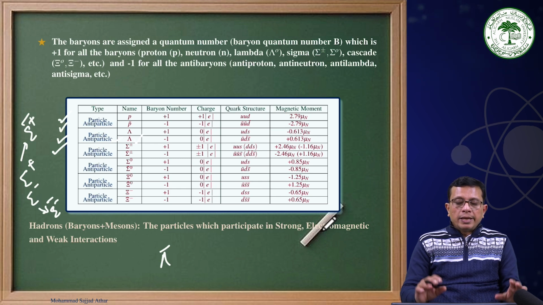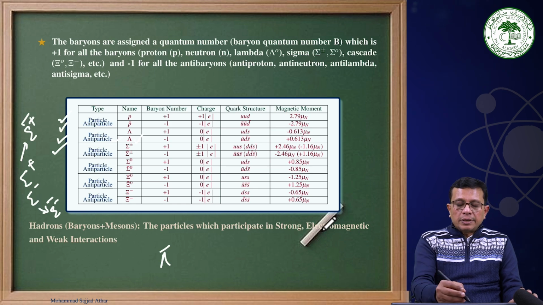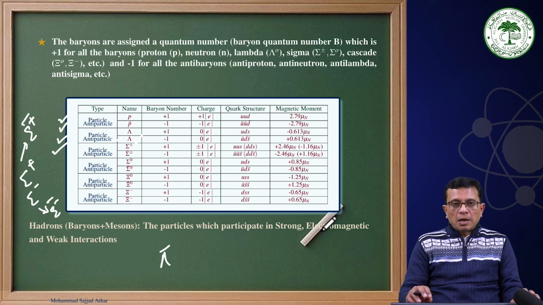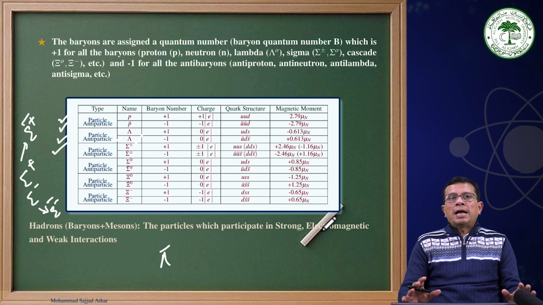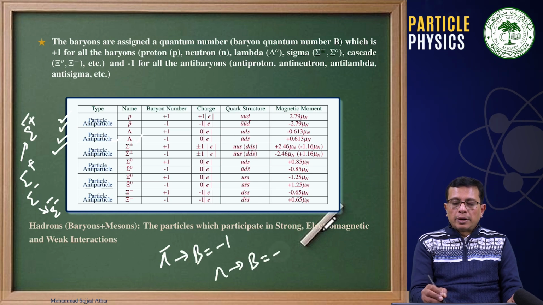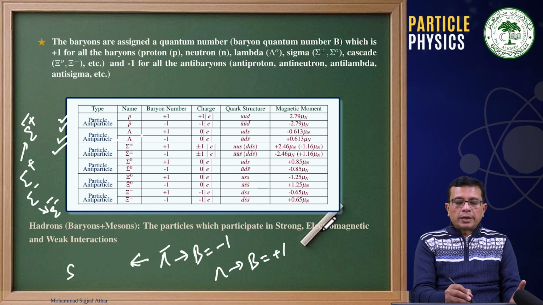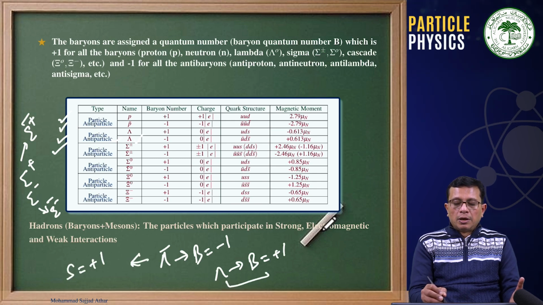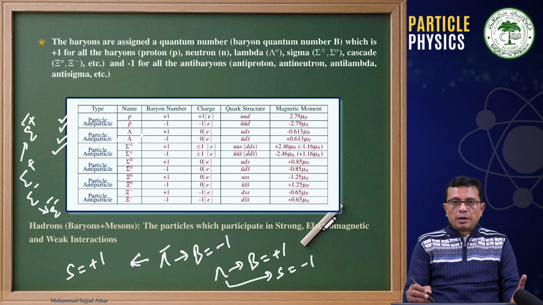And then in the standard model of particle physics, we assign all the particles which I have listed here, some of them, as baryon number equal to plus 1, and all the antiparticles as baryon number minus 1. Therefore, lambda bar has a baryon number minus 1, while lambda has a baryon number plus 1. While this lambda bar has strangeness quantum number plus 1, while lambda has a strangeness quantum number minus 1. Therefore, try to understand this.